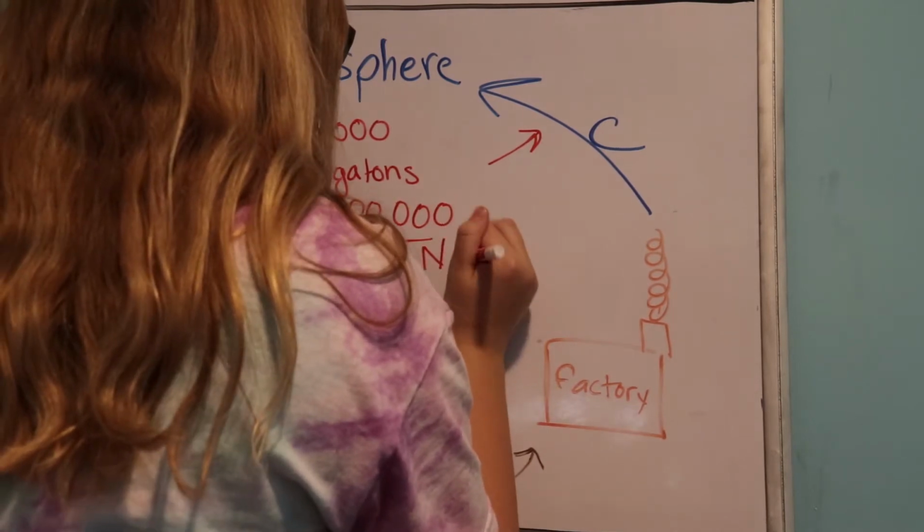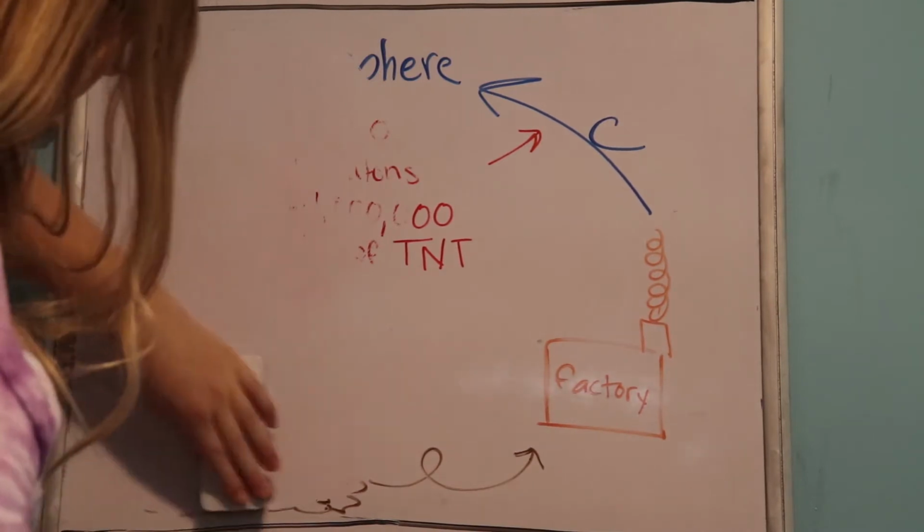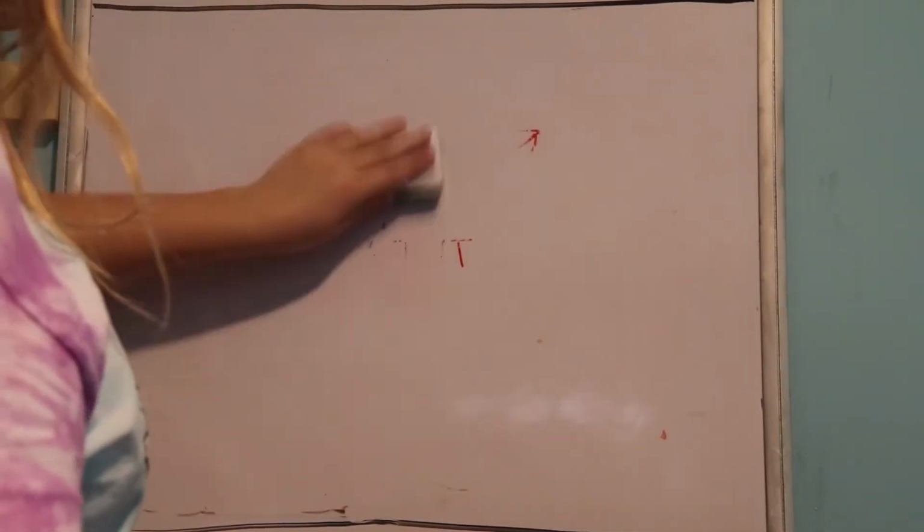The carbon atoms released into the atmosphere combine with 2 other oxygen atoms in the atmosphere, which creates a gas called carbon dioxide.